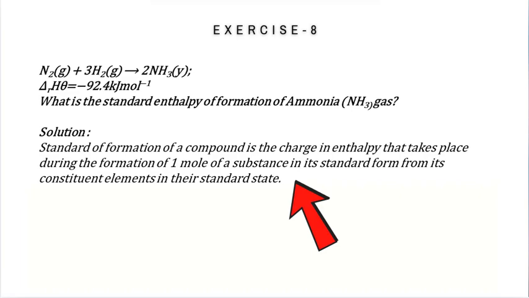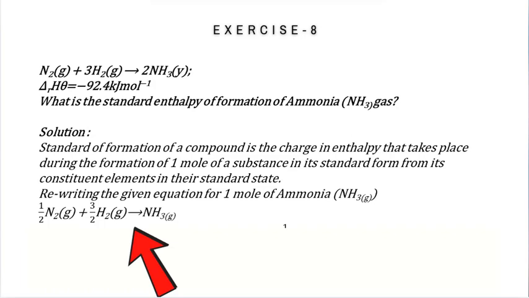Solution is, standard enthalpy of formation of a compound is the change in enthalpy that takes place during the formation of 1 mole of a substance in its standard form from its constituent elements in their standard state. Rewriting the given equation for 1 mole of ammonia, that is NH3 gas, we write half of N2 in gaseous state plus 3/2 of H2 in gaseous state gives 1 mole of NH3.